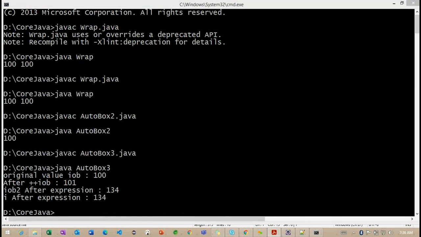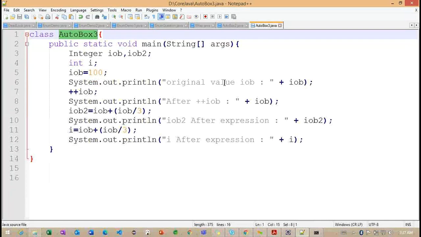Sorry, autoboxing and unboxing on the same data type. Let me know if anyone has any questions regarding these autoboxing and auto unboxing related examples here. Yes, clear. Okay, so we'll try to work with one more example here.